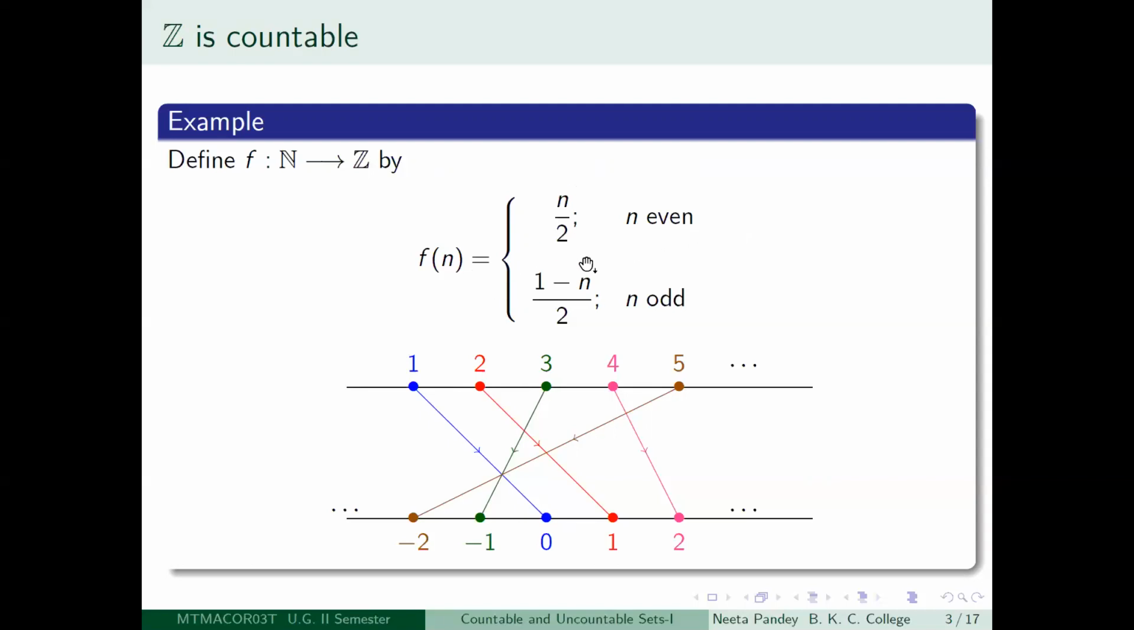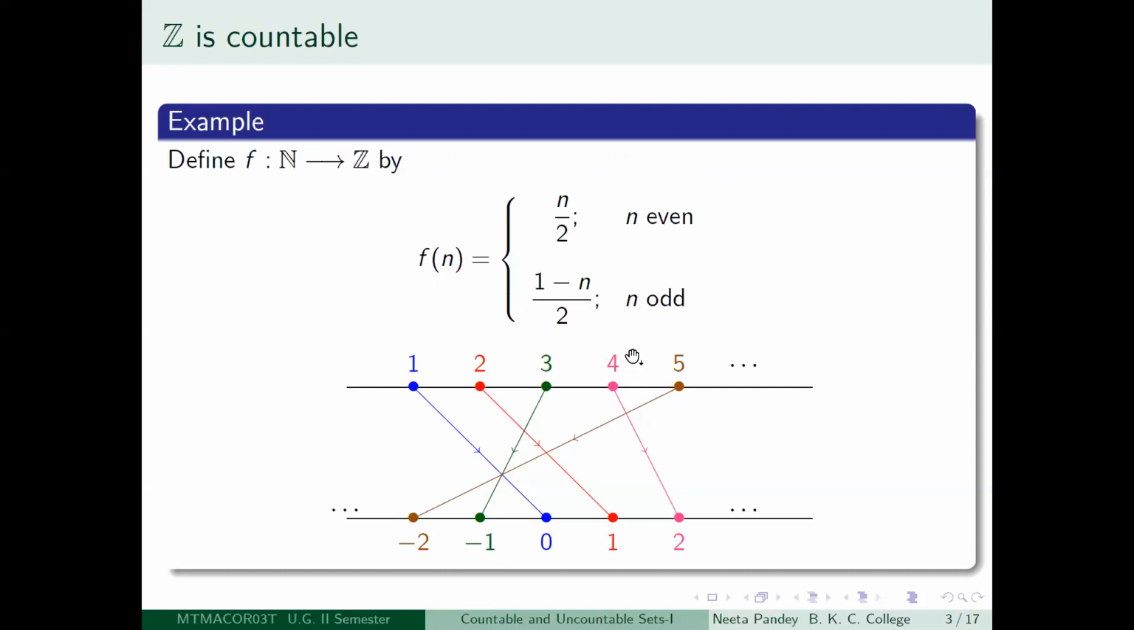So it goes to 2 divided by 2. So therefore 2 goes to 1. Again, 3 is an odd integer. So according to this rule, it will go to 1 minus 3 divided by 2. So that is minus 2 divided by 2. So the positive integer 3 is mapped to minus 1 by this map f, and so on.